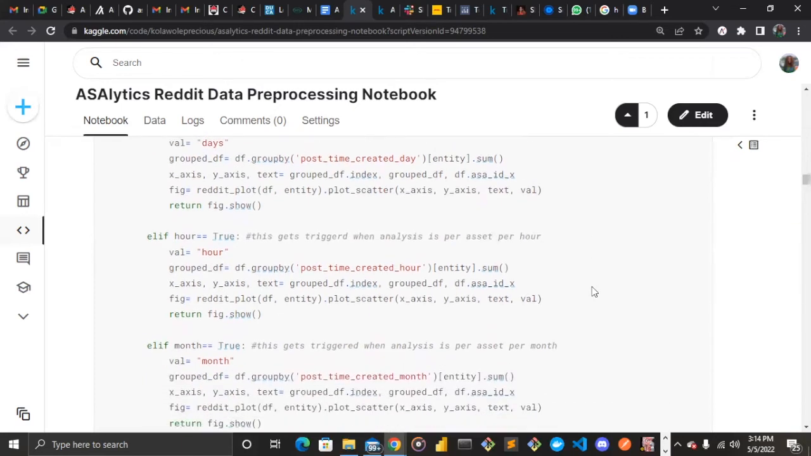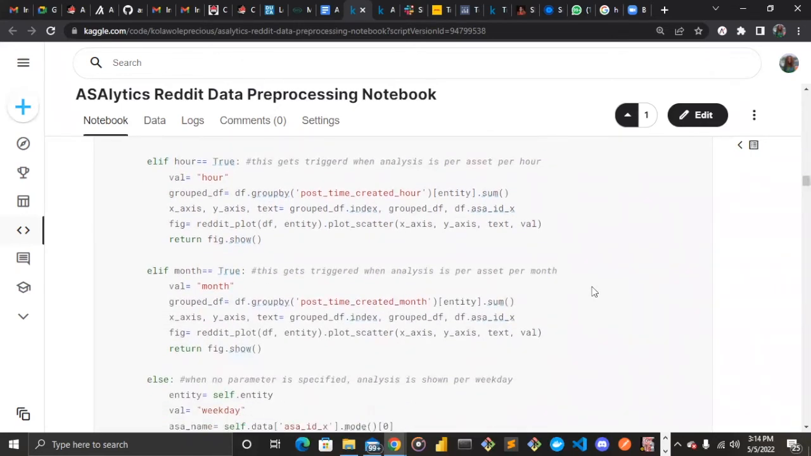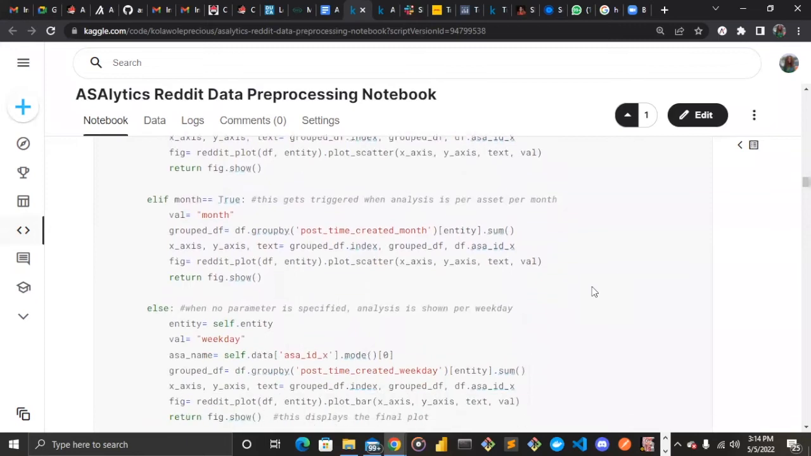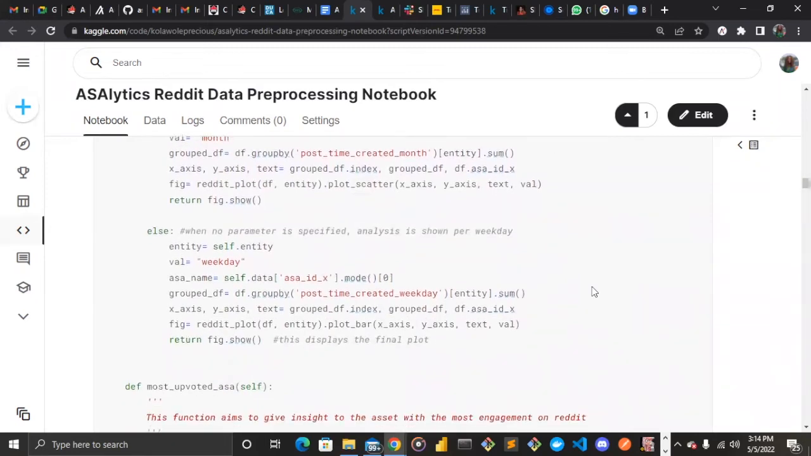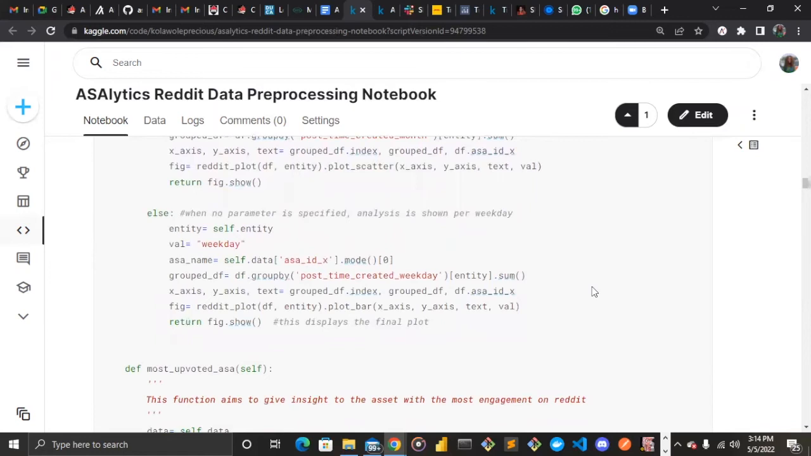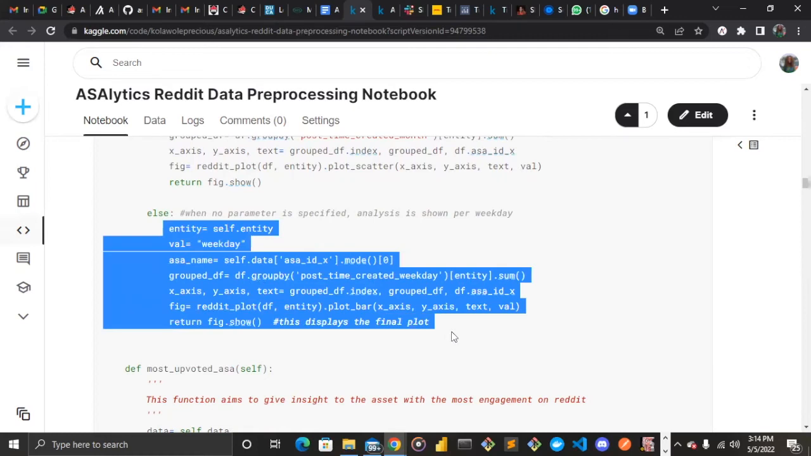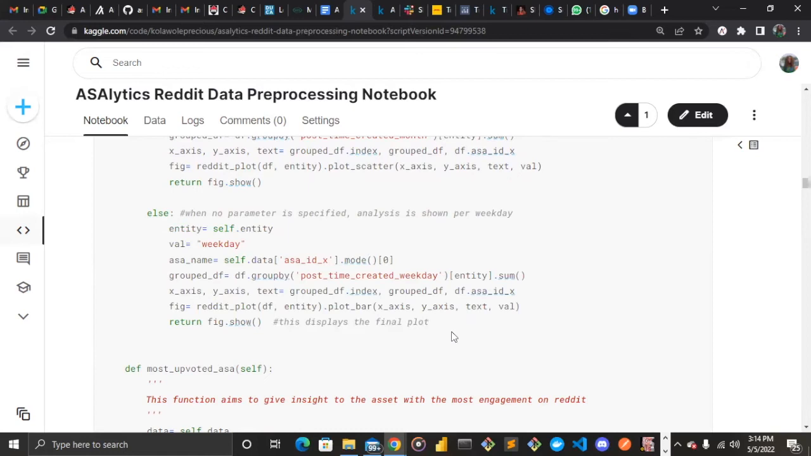It does the same thing when a user is trying to check for hours, that is when hour is true, and also when month is true, and on and on like that. The first one for days is scatter. The second ones, hour and month, are also shown as scatter plots. But for this last part, let's say a user is not trying to check for any day, any hour, we show them per weekday. That's what this next algorithm is doing. And this time for weekday, the best plot to show this is bar. It has to be a bar for it to communicate the insights perfectly.